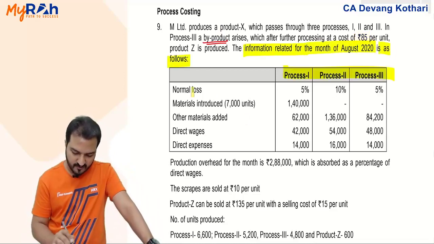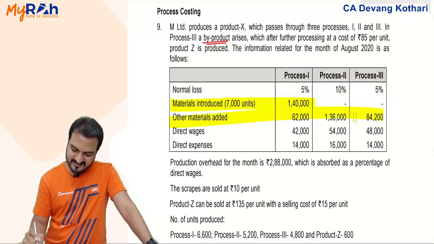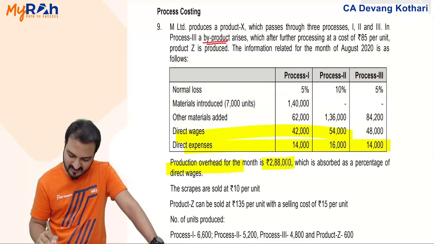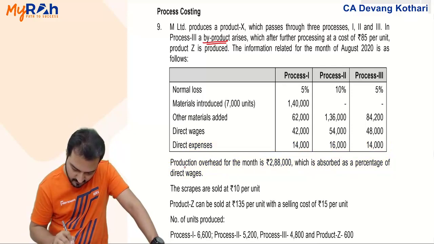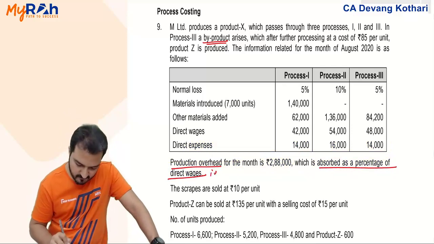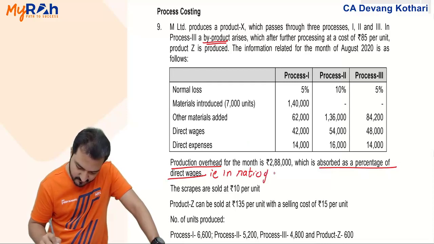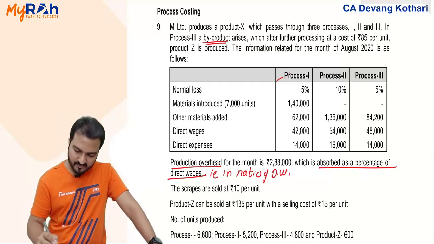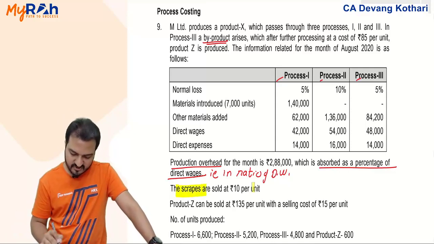You are given processes 1, 2, 3. Normal loss is given in every process. Materials are given in process 1. Then other materials for all processes are given. Wages and other expenses are given. They say production overheads for the month is 2,88,000, which is absorbed as a percentage of wages. Meaning you can just distribute that in the ratio of wages and put that in process 1, 2 and 3. Done? Yes.